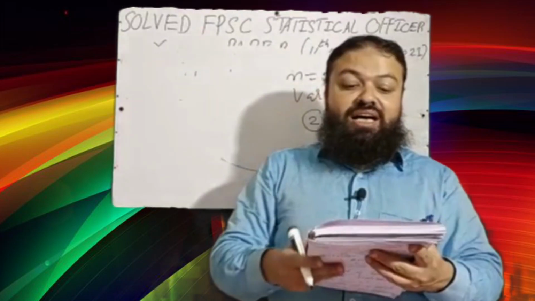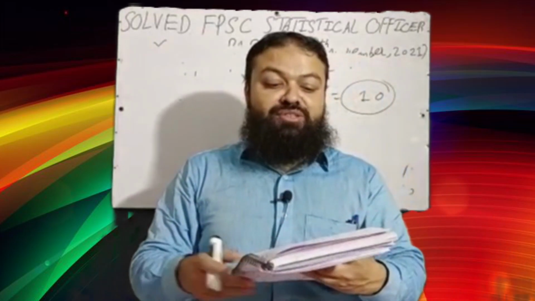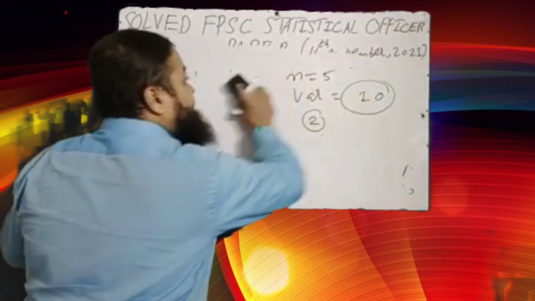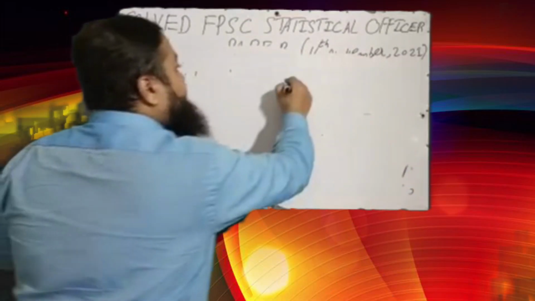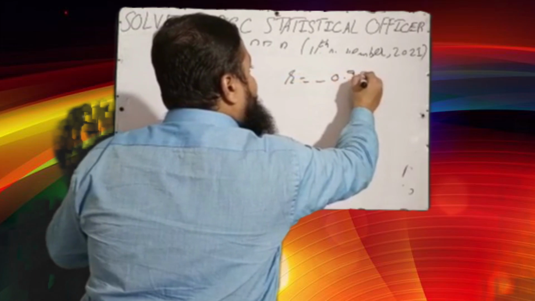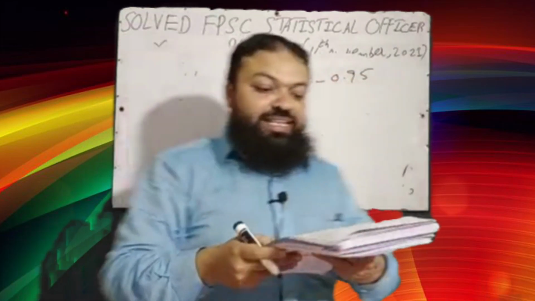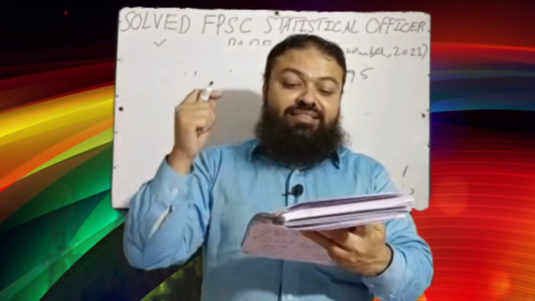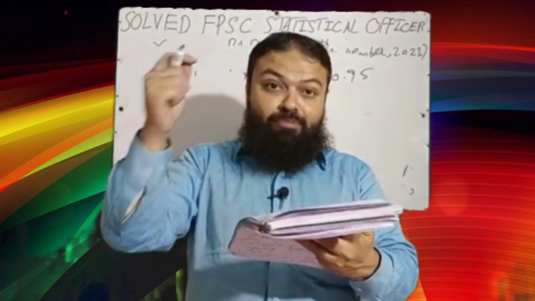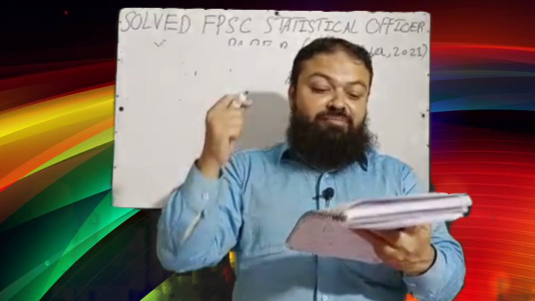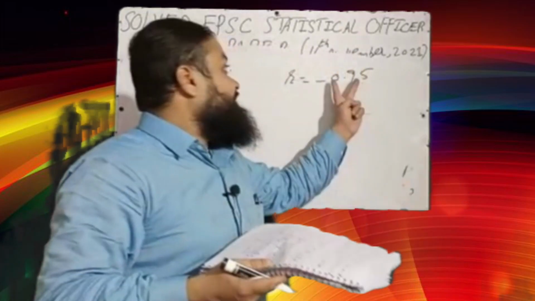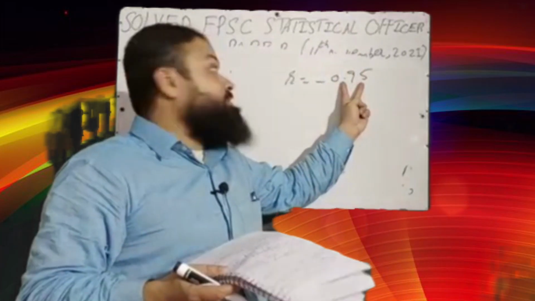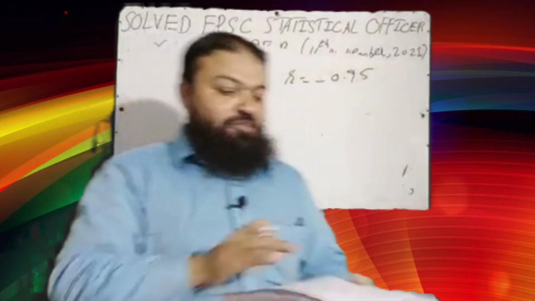Next question is, a coefficient of correlation is computed to be minus 0.95. R is computed and that is minus 0.95. It indicates that the relationship between two variables is weak, incorrect. The relationship between two variables is strong and positive, incorrect. The relationship between two variables is strong, 0.95 shows strong relationship but negative, that is the correct option.